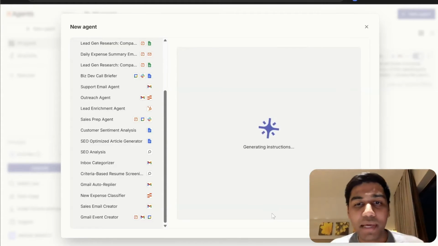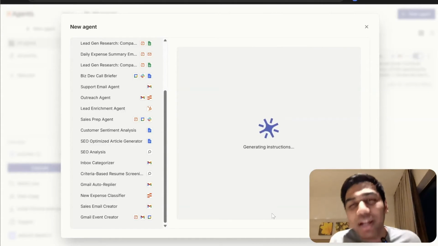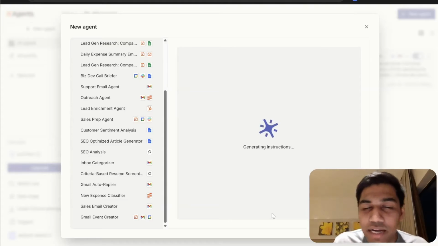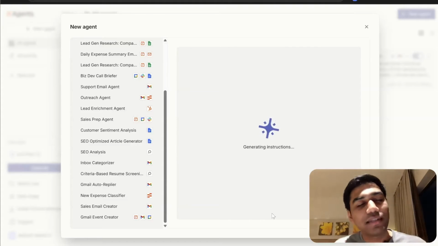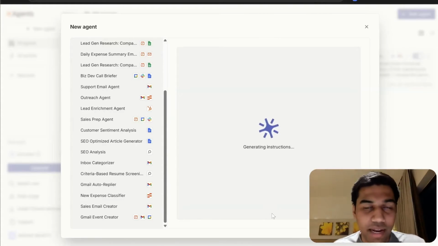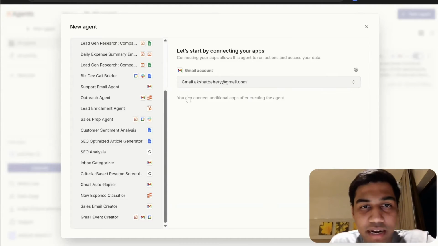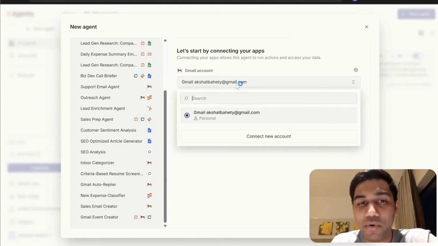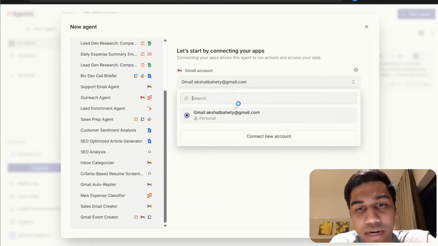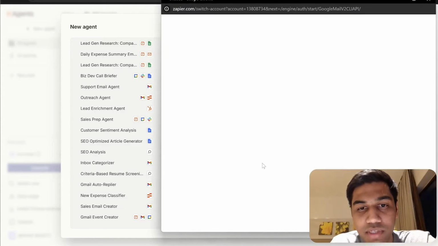And Zapier actually does something beautiful here. It will make my instructions a bit better. It will explain it better. It's like, Akshat, your instructions were horrible. You can't give me 2 lines and tell me to do everything. But then after that, it asks you to connect your apps, because I told it email, so obviously it's going there. I've already connected my email, but if you want to connect a new account, just click on connect new account.